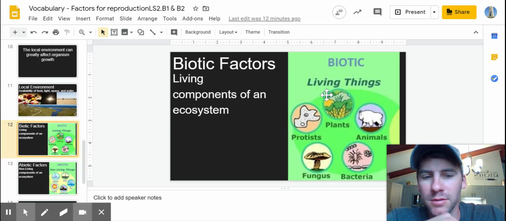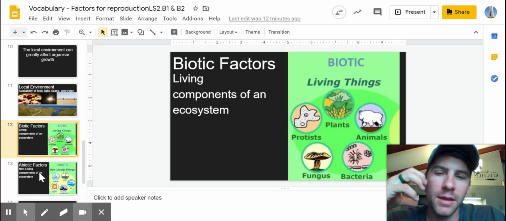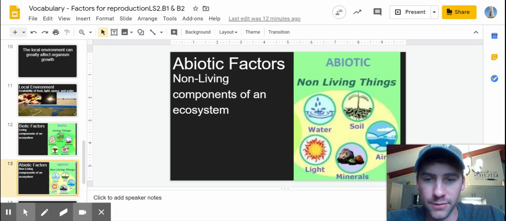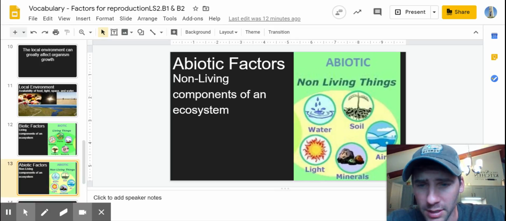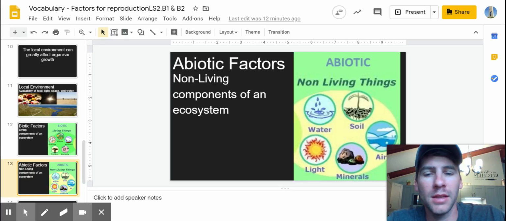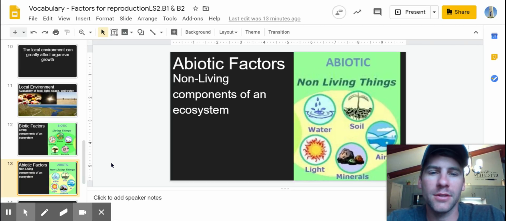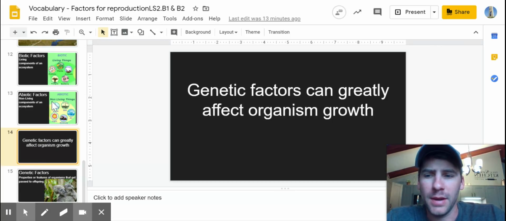So the biotic factors, all the plants, animals, fungi, bacteria, protists, all those different things that are alive are called biotic factors. Put an A in front of it, like asymmetry, asexual reproduction. Abiotic just means it's not living. So this is the non-living components of an ecosystem. That's the water, the soil, air, minerals, light, all abiotic factors of an ecosystem. So we have the biotic, abiotic, and there's also organisms.